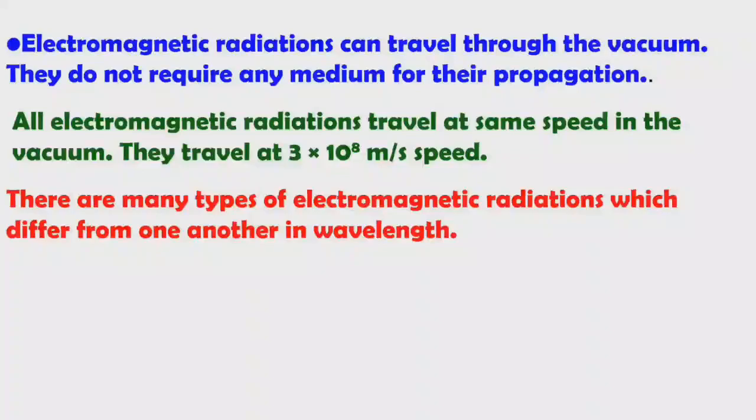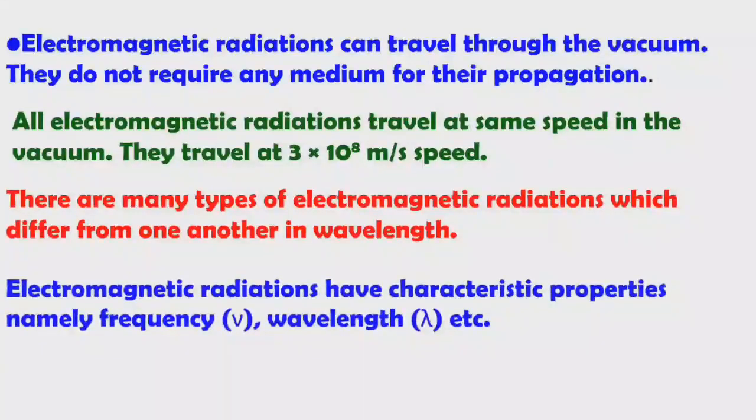They have different wavelengths. The 7 colors have 7 different wavelengths. Electromagnetic radiations have characteristic properties, namely frequency and wavelength.